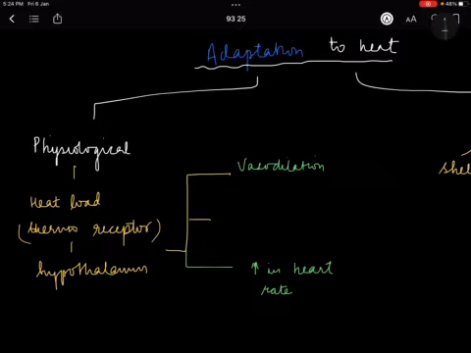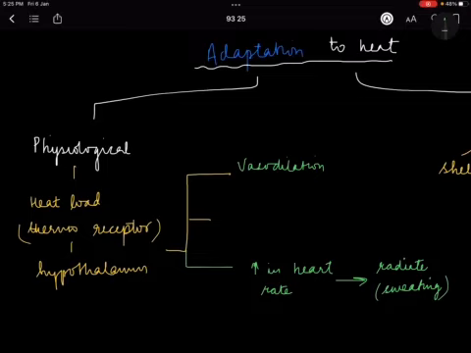And when there is increase in the heart rate, basically our body starts to radiate heat. Our body starts to radiate heat through sweating. Sweating starts and our body starts to sweat and evaporate all the heat. And when vasodilation happens, the same thing happens.